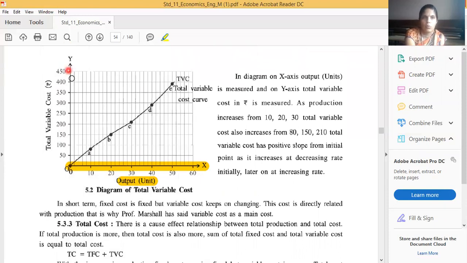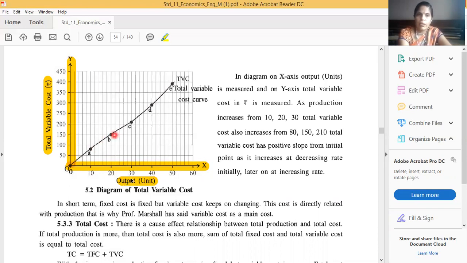On this OY axis, variable cost is shown, total variable cost. So when output is 0, variable cost is also 0. Focus on this production also, then only we can measure it. When production is 10, the variable cost increases from 0 to 80. Then again production increases from 10 to 20, and variable cost increases from 80 to 150. So we got point B.